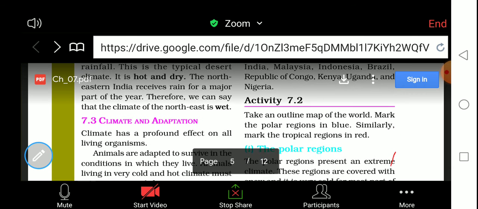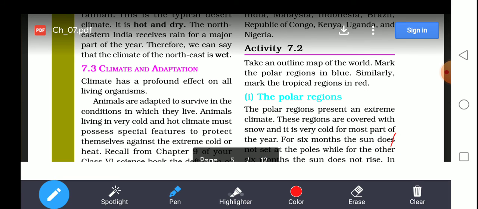Now we will see activity 7.2 here. Take an outline map of the world. Mark the polar region in blue. Similarly, mark the tropical region in red. This is a small activity that you have to do by yourself by taking a map and marking the polar region with a blue pen, and similarly marking the tropical region with red. First, we'll study the polar region.